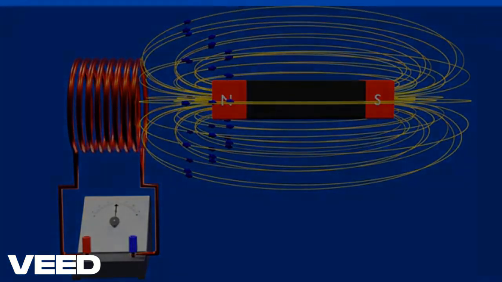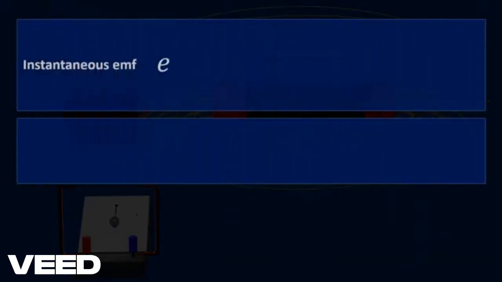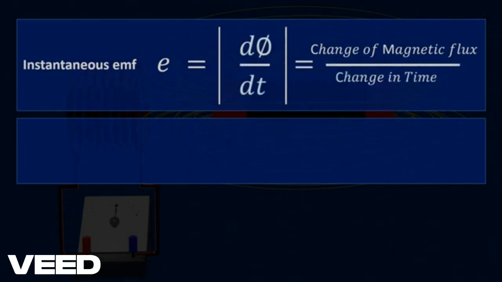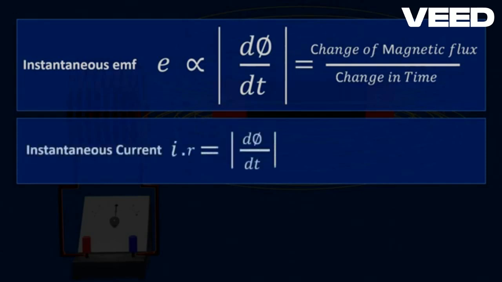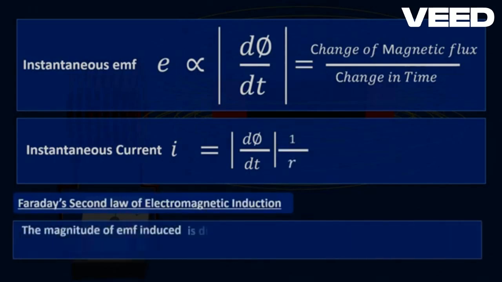Now let's try to understand it with the help of a mathematical expression, that is, the magnitude of instantaneous EMF induced, E, is equal to the change of magnetic flux dφ over change in time dt. Or we can say that the magnitude of EMF induced is directly proportional to the rate of change in magnetic flux. This phenomenon of electromagnetic induction is explained by Michael Faraday in his second law of electromagnetic induction, that is, the magnitude of EMF induced is directly proportional to the rate of change in magnetic flux.